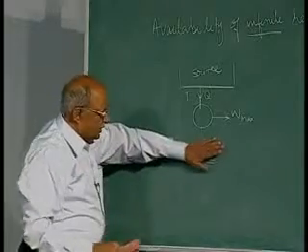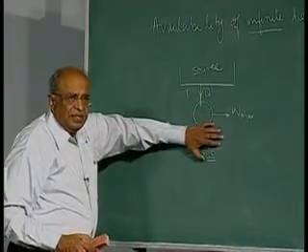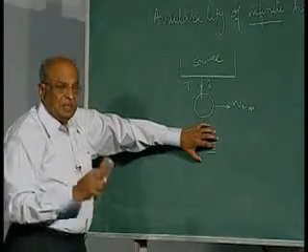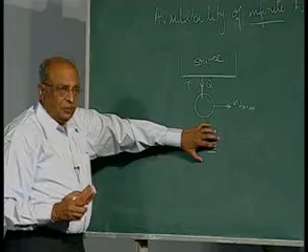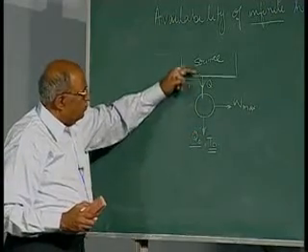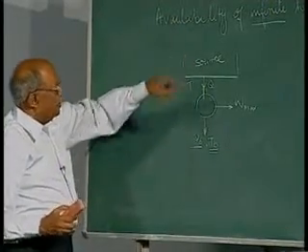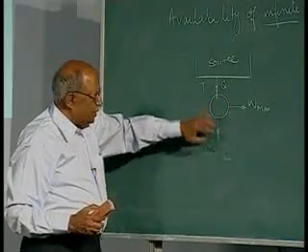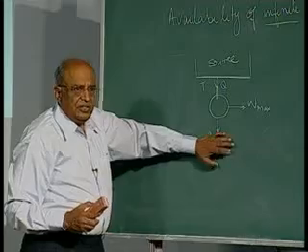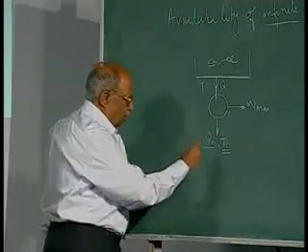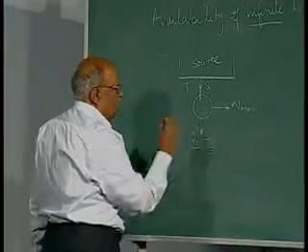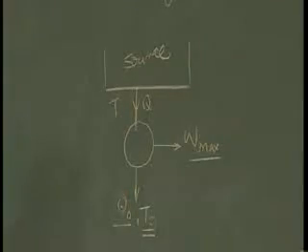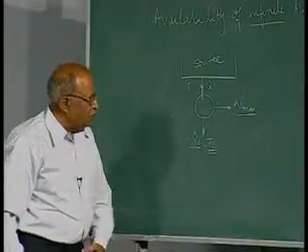If this heat is rejected at a higher temperature, that heat still has some potency to produce work, and therefore, to find out the availability of this heat source, this heat must be rejected by this reversible engine at a temperature which is equal to the atmospheric temperature or the dead state, and in that case the work would be maximum, and this maximum work would be equal to availability.